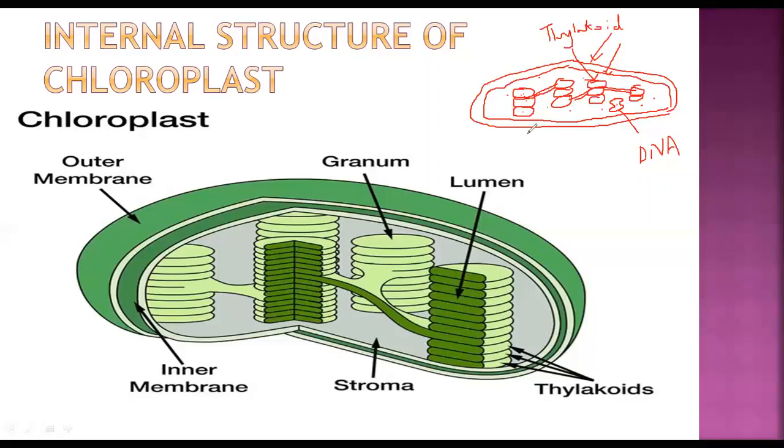I'll just write over here this particular structure where it is connected is known as intergranal lamellae.